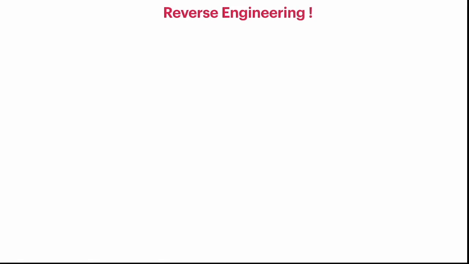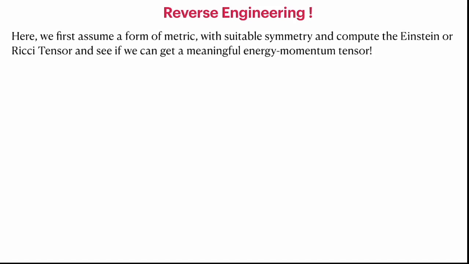Now let's quickly look at how we can get some exact solution. The basic idea here is reverse engineering. In the absence of a formal method or algorithm to solve the nonlinear partial differential equation, one can construct the solution based on physical intuition, or what we call reverse engineering. First, we assume the form of the metric with suitable symmetries so that the solution physically makes sense.